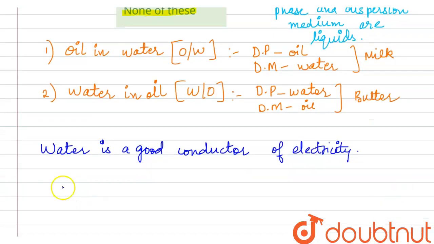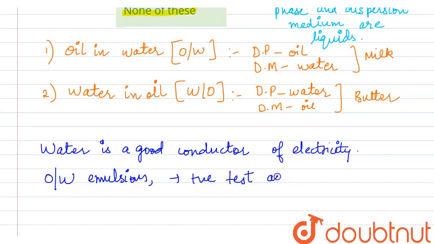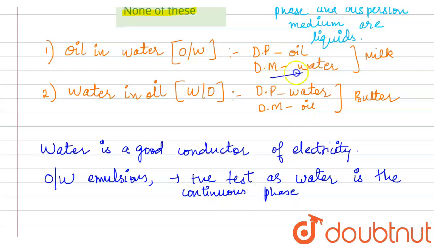In case of oil in water emulsions, this will give a positive test as water is the continuous phase, or in this case water is the dispersion medium.